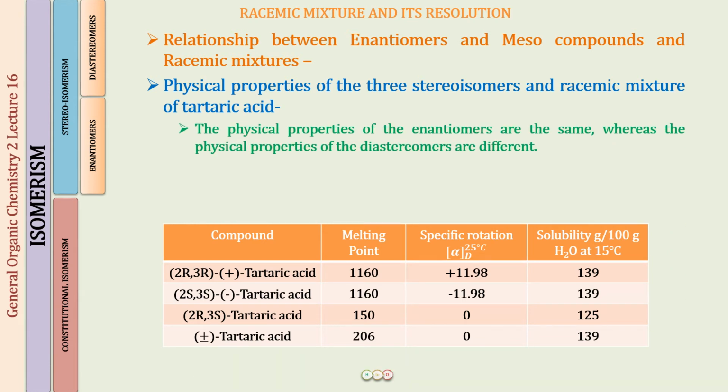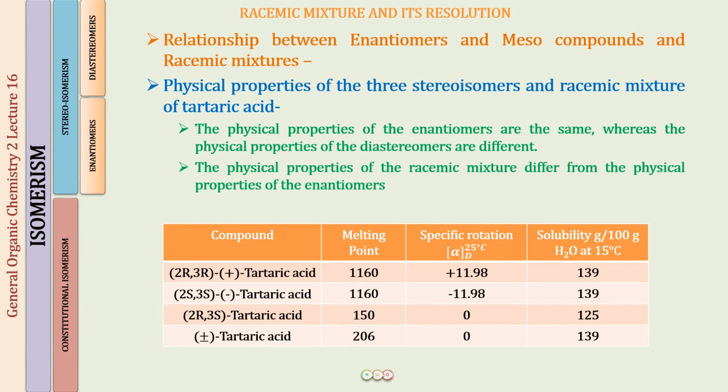So what will you remember? The physical properties of the enantiomers are the same, whereas the physical properties of the diastereomers are different. The physical properties of the racemic mixture differ from the physical properties of the enantiomers.